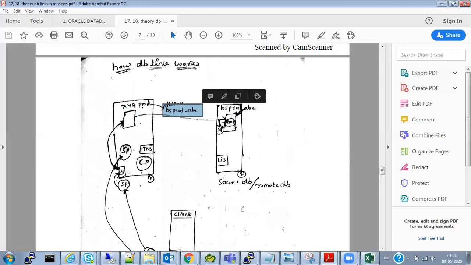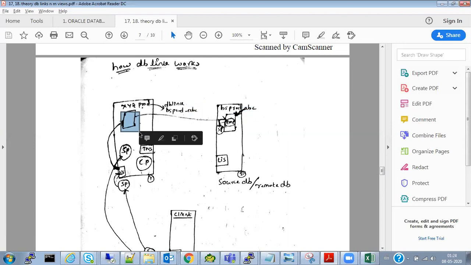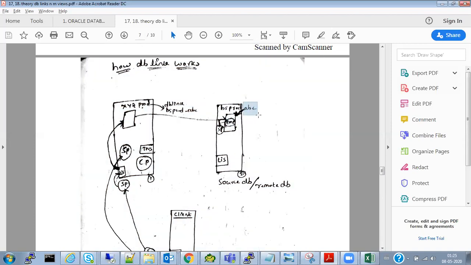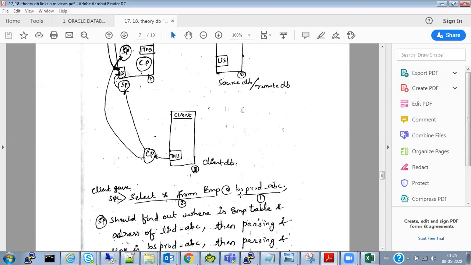database link name. So what it will do, it will connect to this machine first, and it will start reading the emp table of abc user and display the output to xyz user. I repeat, it will read the emp table of abc user and display the output to the xyz user of a different machine. In that way the database link will help.